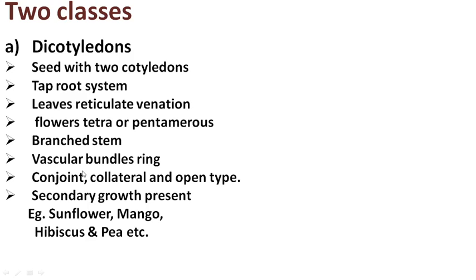Vascular bundles are present. These vascular bundles are arranged in a ring, and they are conjoined, collateral, and open type. Secondary growth is present, due to the presence of cambium. The common examples of dicots are sunflower, mango, hibiscus, and pea.